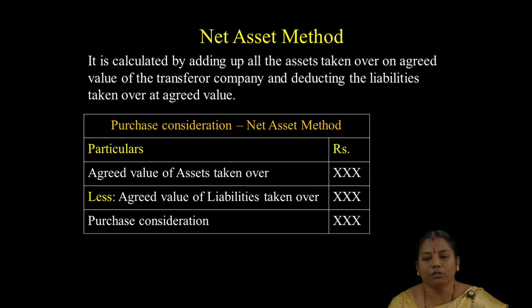If the value is not mentioned, the book value of the transferor company is considered. Here all the fictitious assets should be ignored. So this is the format for the net asset method. Here the agreed value of assets taken over less the agreed value of liabilities taken over gives the purchase consideration.